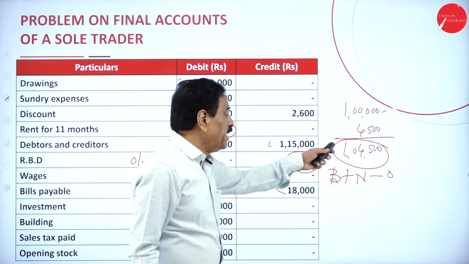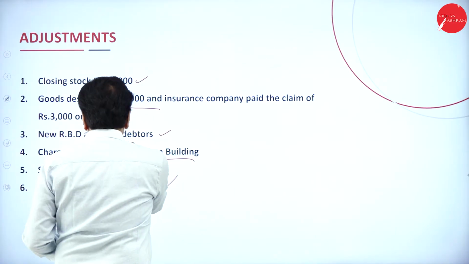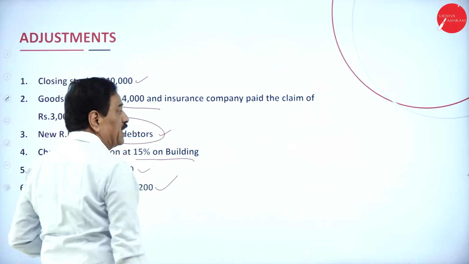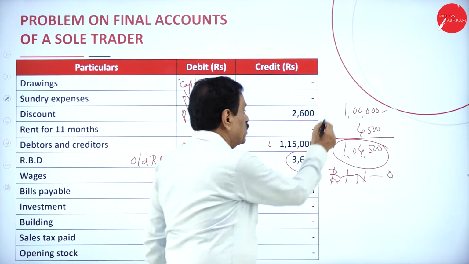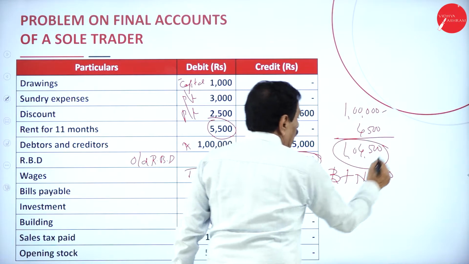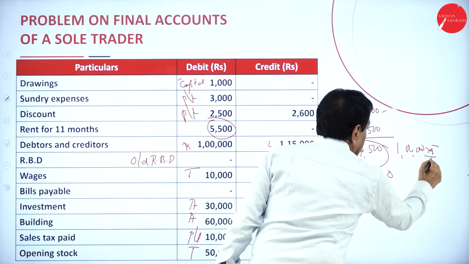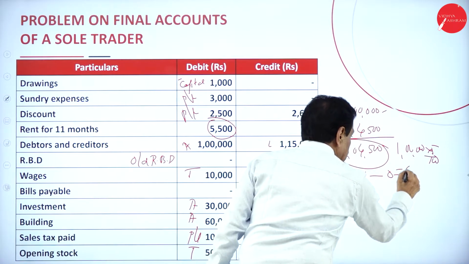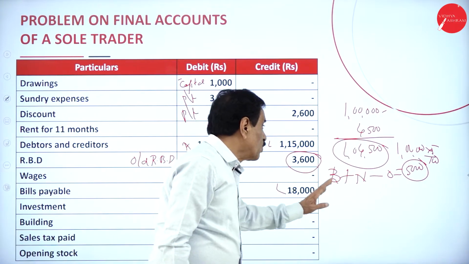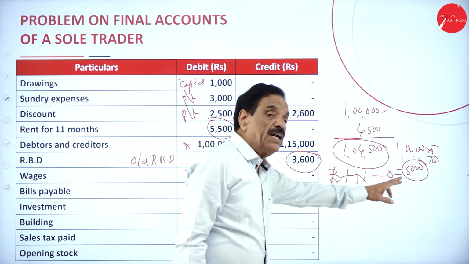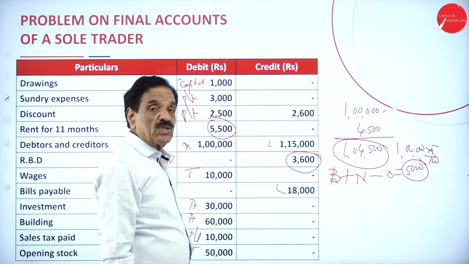Here, what's your bad debt? 4,500. If you see your adjustment, 5% RBD on debtors. So what's the value of the debtor here? The value of the debtor is 1 lakh, out of 4,000. On 1 lakh rupees, you got 5%. It is 5,000. So what to do? Your bad debt is 4,500. New RBD is 5,000. It becomes 9,500. What's the old RBD? 3,600.